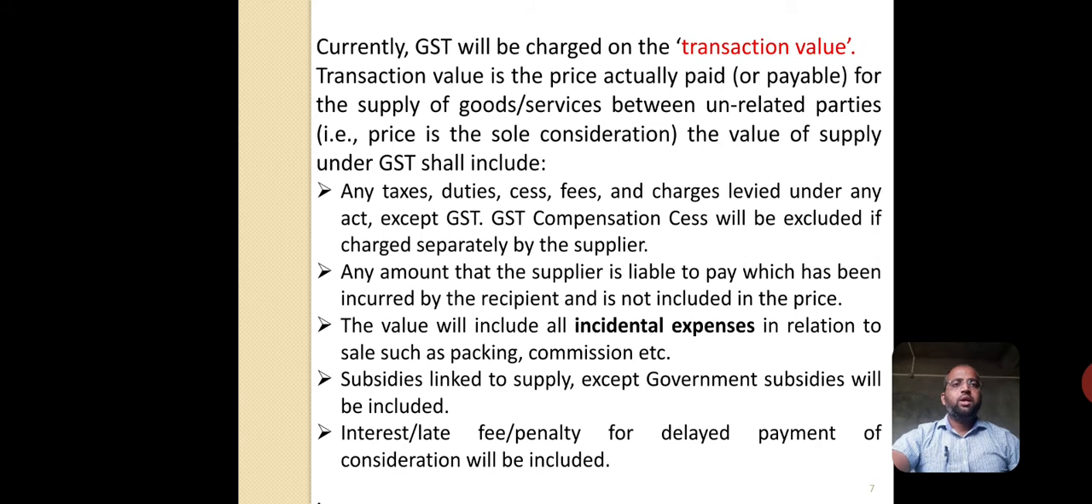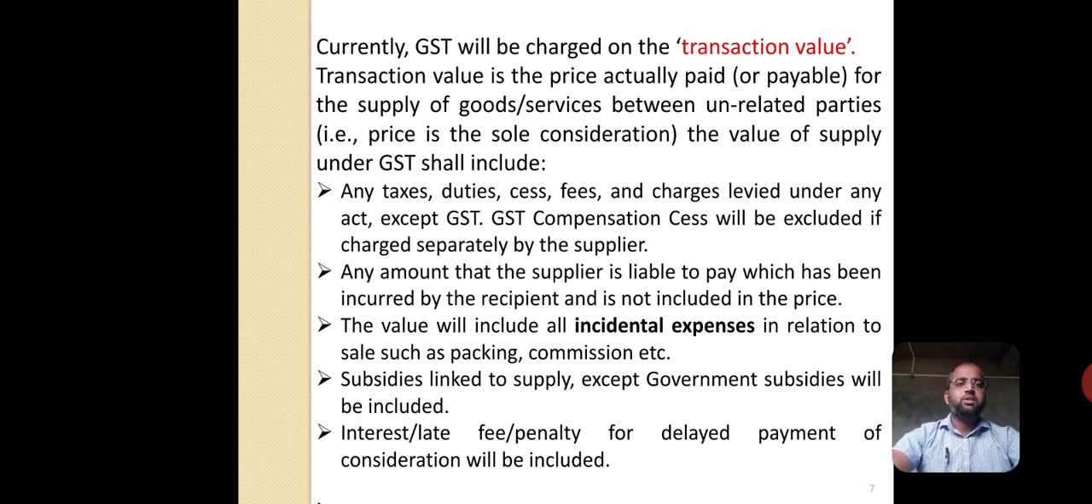Then currently the GST will be charged on transaction value. See here, in the first slide I discussed with you regarding the value of supply. Whenever excise duty applies, it should be based on MRP. VAT is on the basis of sales value. For service tax, the value of the service is to be provided by the person, and on that basis the tax is imposed by the government. But under the GST regime, GST is to be charged on the basis of the transaction value.